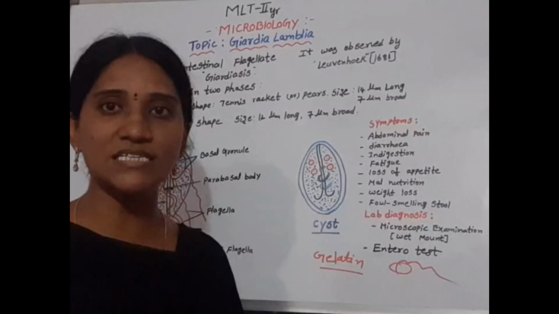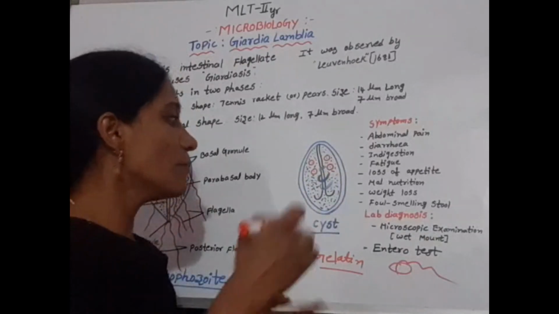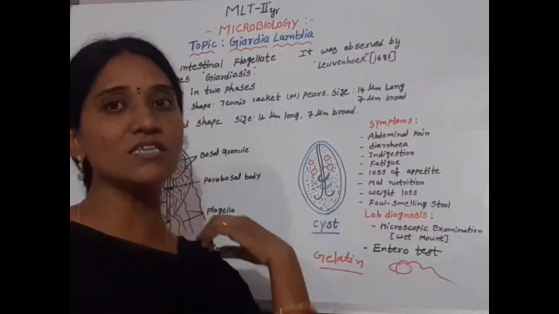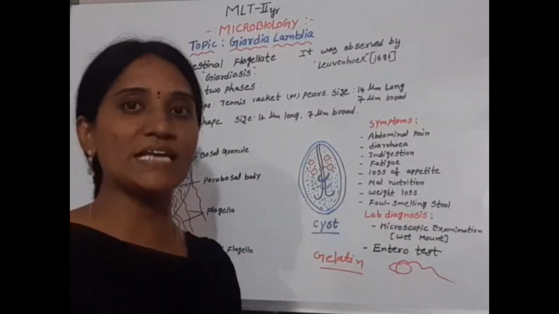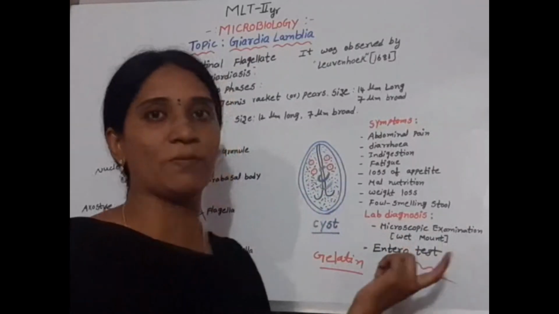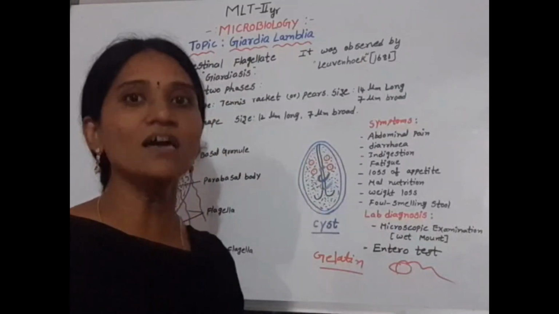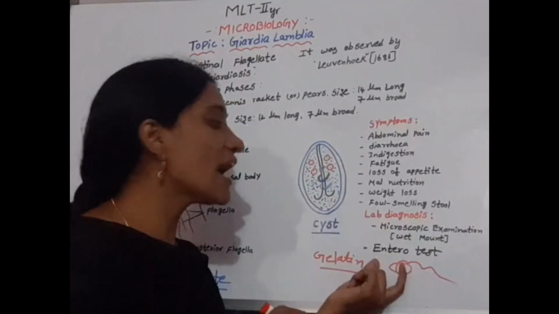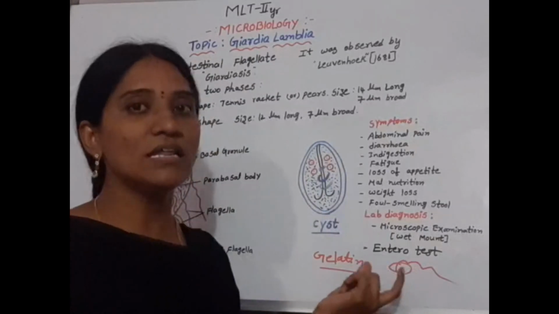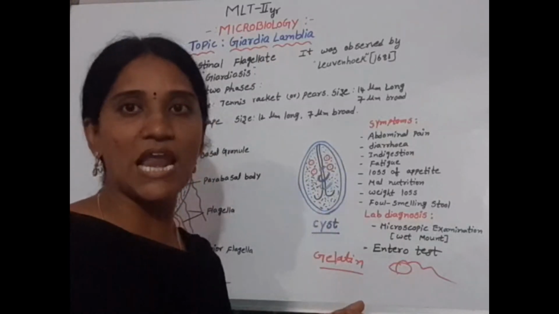For diagnosis of this parasite, microscopic examination is used. Microscopic examination by wet mount preparation, that is the saline and iodine method, and the Entero test are also used. In this Entero test we use a gelatin capsule.